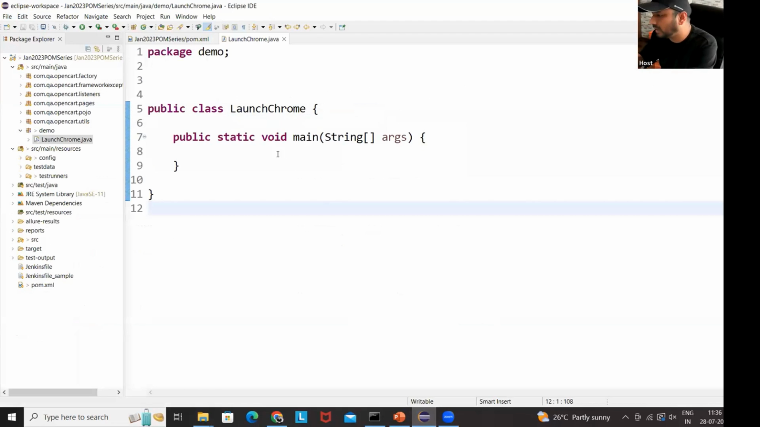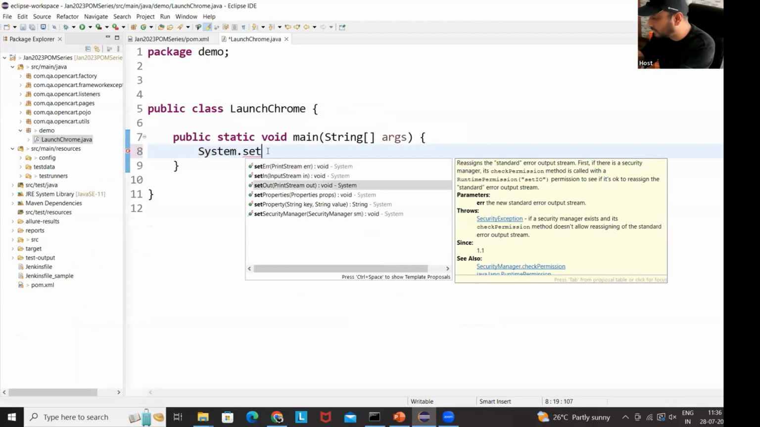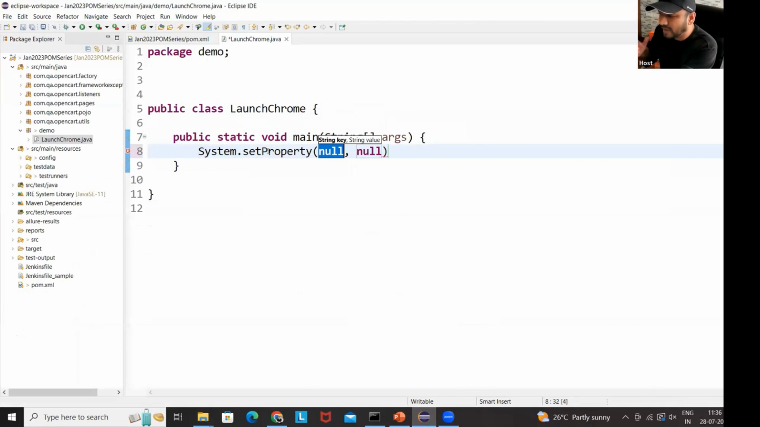Again, go back to your Eclipse. And the first thing that we have to write, what? System.setProperty. Just to check this particular feature, because we are still using 4.10.0 and Selenium Manager will work only till 114 as of now. So once 4.11 is available, at that time we don't need to write the System.setProperty.